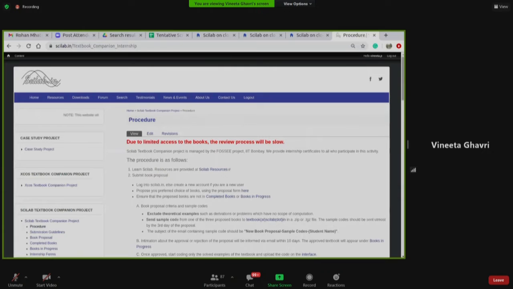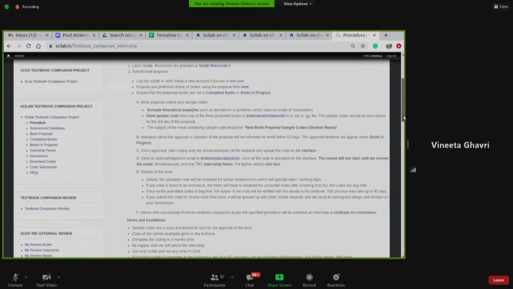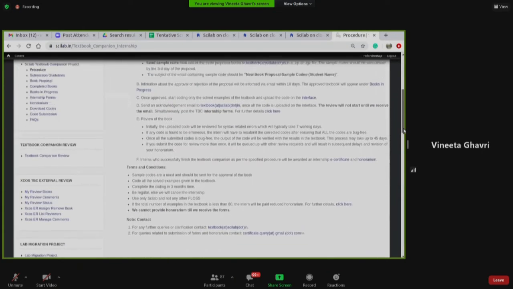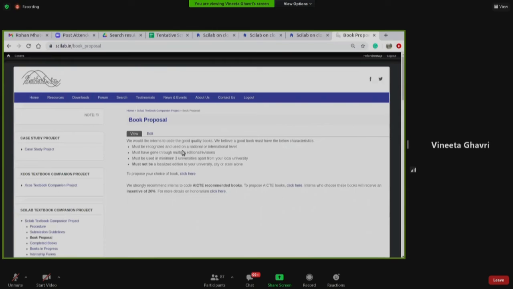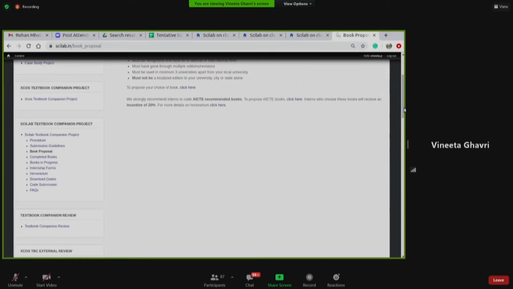The procedure is explained here. Everything is explained, the terms and conditions, and the step-by-step procedure on how to contribute to this activity. I'll tell you the first step. The first step is a book proposal. You need to propose a book. So you go to book proposal, and when you click here you'll get a form. You can fill up that form and propose the book.